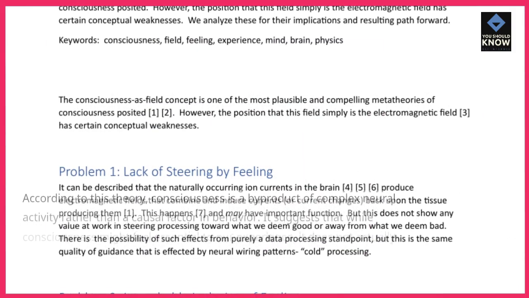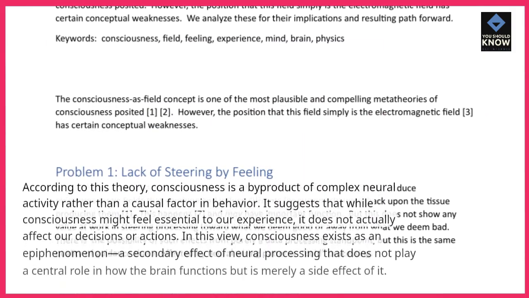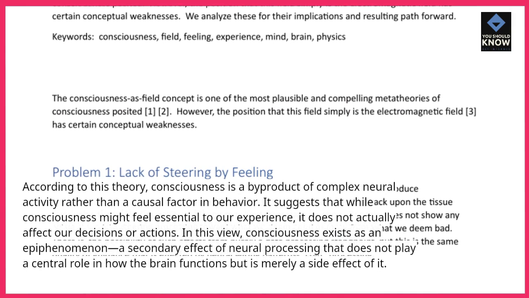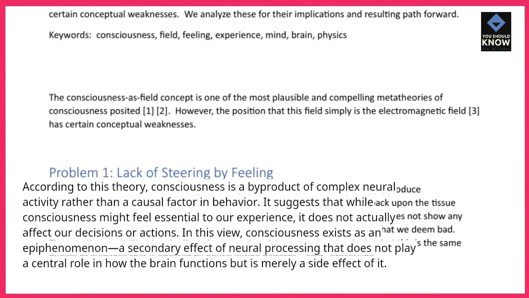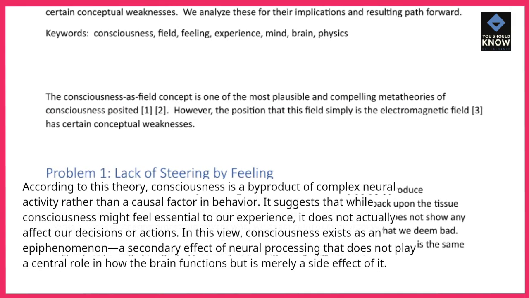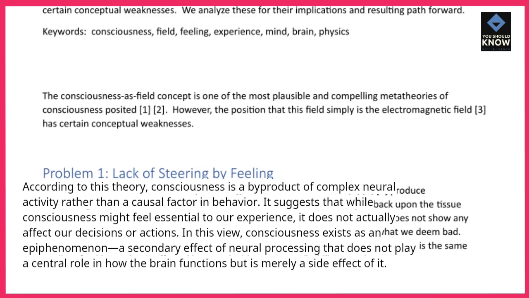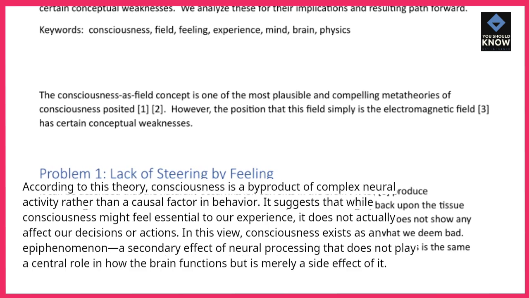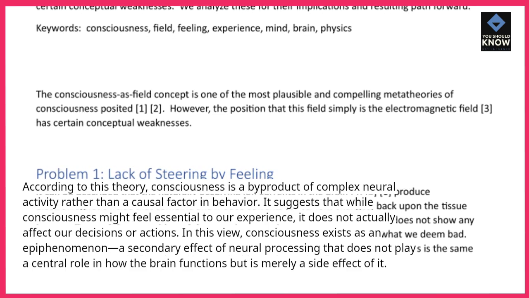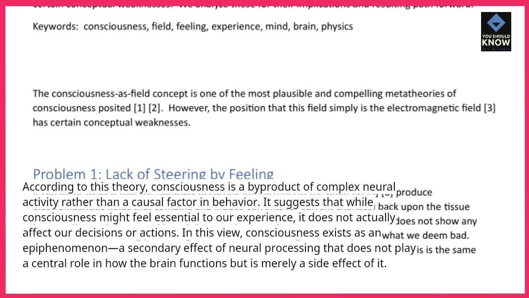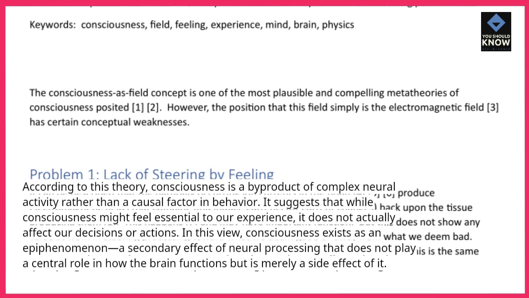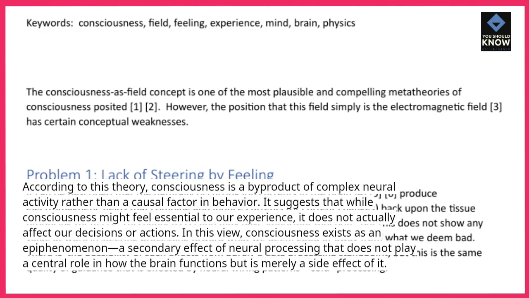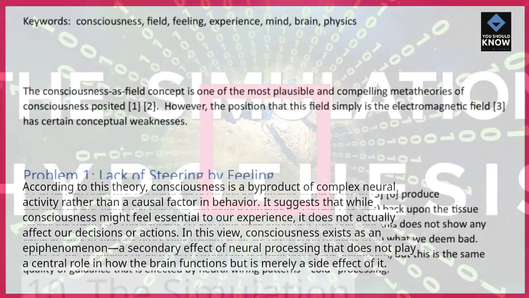9. The Consciousness as an Epiphenomenon Theory. According to this theory, consciousness is a byproduct of complex neural activity rather than a causal factor in behavior. It suggests that while consciousness might feel essential to our experience, it does not actually affect our decisions or actions. In this view, consciousness exists as an epiphenomenon, a secondary effect of neural processing that does not play a central role in how the brain functions but is merely a side effect of it.